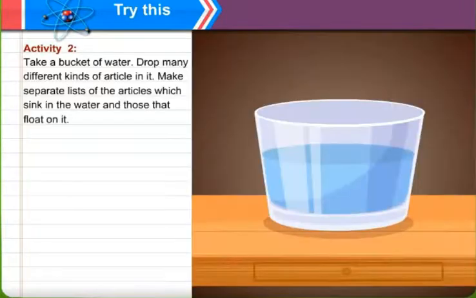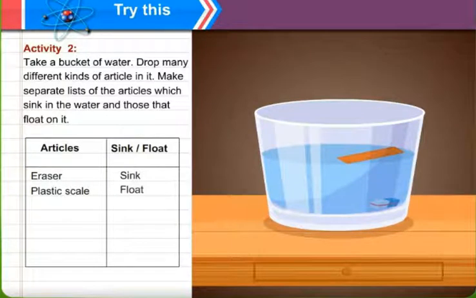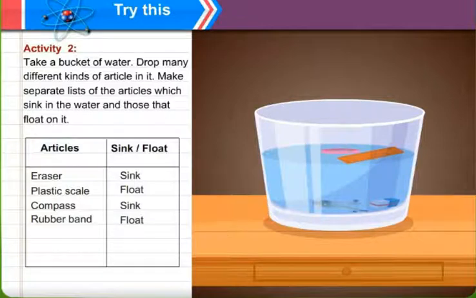Another activity. Take a bucket of water, drop many different kinds of articles in it, and make a separate list of articles which sink in the water and those that float on it. Like see, eraser, it is going to sink. Plastic scale, it is going to float. Compass, it is going to sink. Rubber band, it is going to float. Metal spoon, it is going to sink. Pencil, it is going to float.